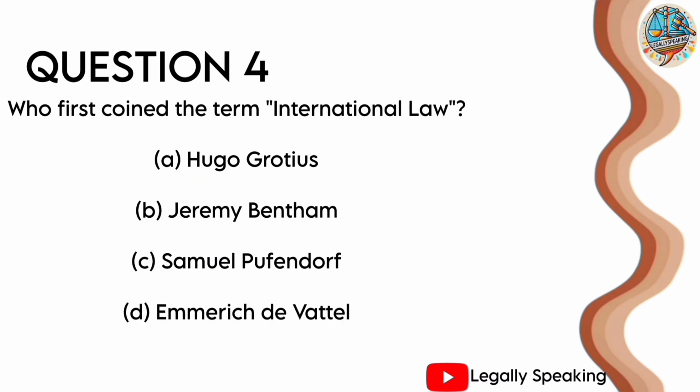Now next question. Who first coined the term international law? Option A Hugo Grotius, option B Jeremy Bentham, option C Samuel Pufendorf or option D Emmerich de Vattel. Correct answer is option B Jeremy Bentham, although Hugo Grotius is also called the father of international law.